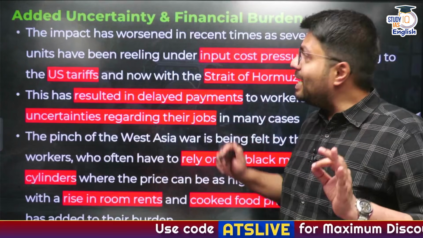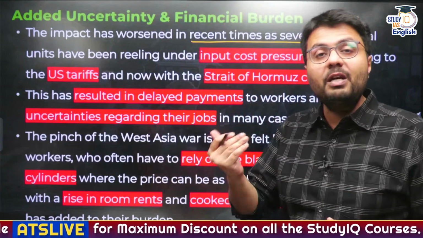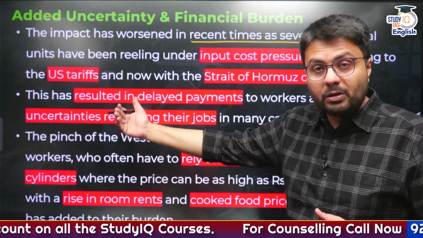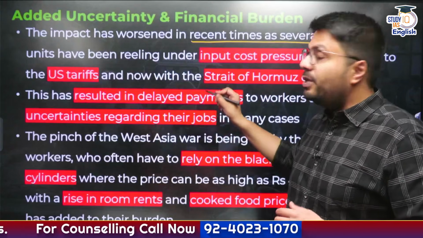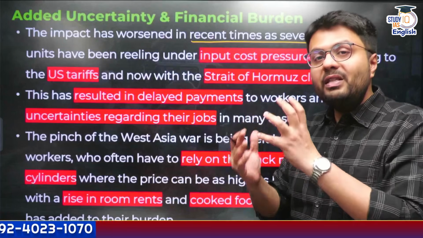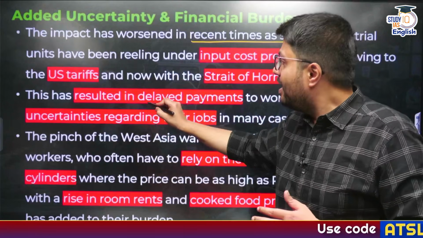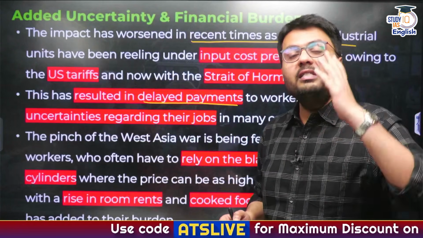Now this impact has been worsened in recent times because several industrial units have been facing pressures. They have started to face pressures because of rising input costs, a result of the war, as well as the imposition of US tariffs, the US being the largest export market of India. So all of this has resulted in industrial hardship, and therefore industries have delayed the wage payments of their employees, which adds to the uncertainties they were facing.